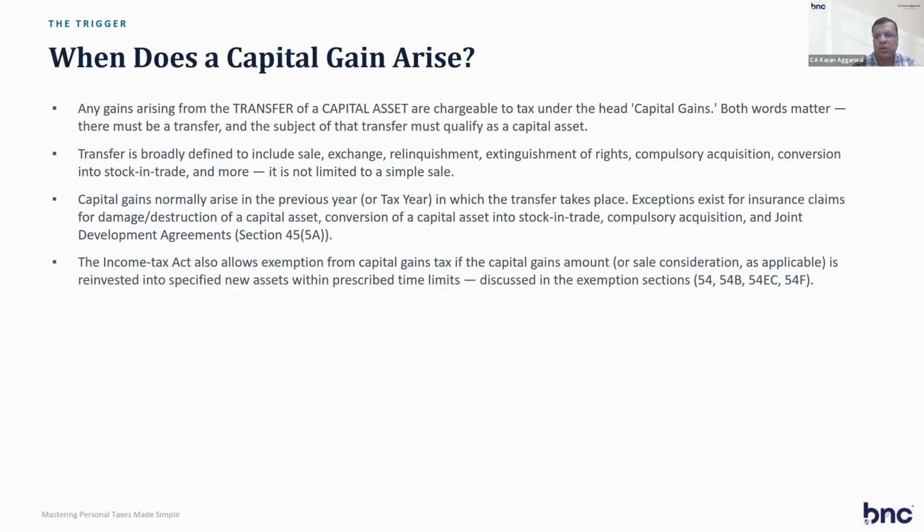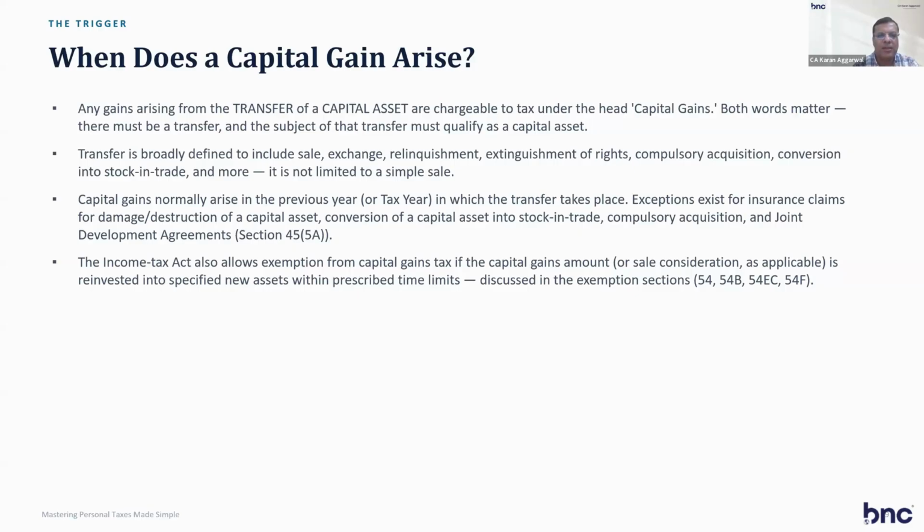Relinquishment of rights: suppose your property is acquired by the government, that is also a relinquishment, also a sale. In that case also capital gain arises. In compulsory acquisition, transfer takes place and so capital gain arises.